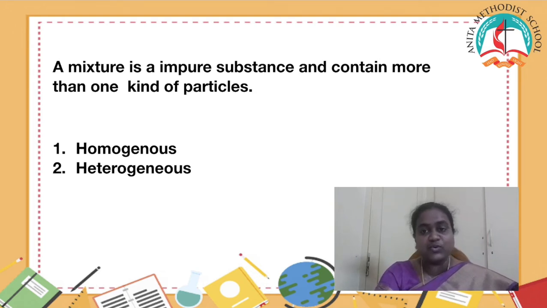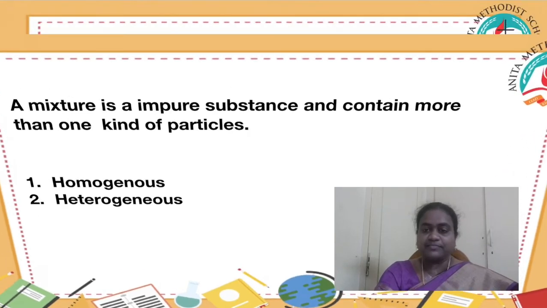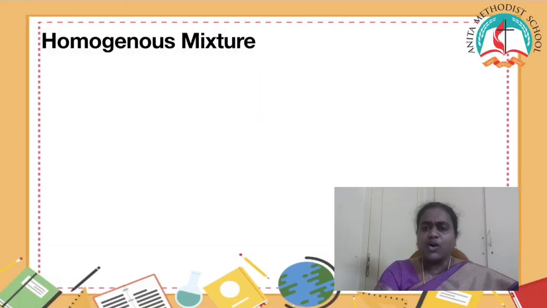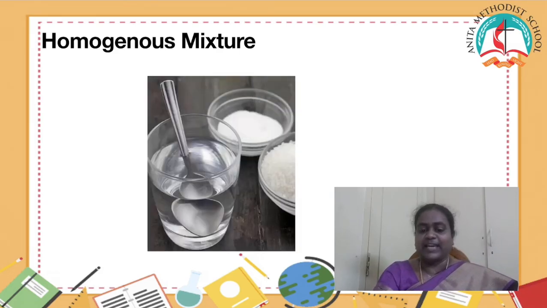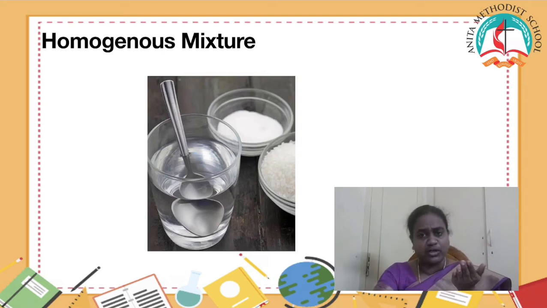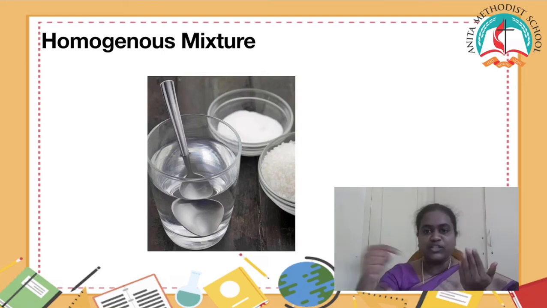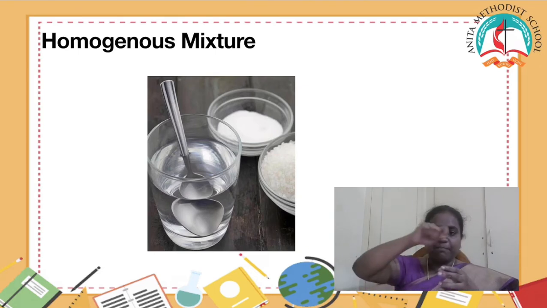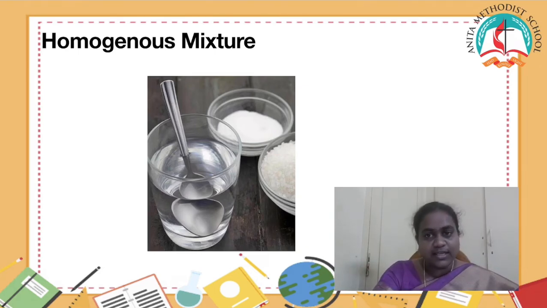Now let's go and look into each mixture. What is a homogeneous mixture? Okay, let's have a look at this example. I take a glass of water and I add 1 spoon, 2 spoons or 3 spoons of sugar. What will happen if I mix the sugar into this water?